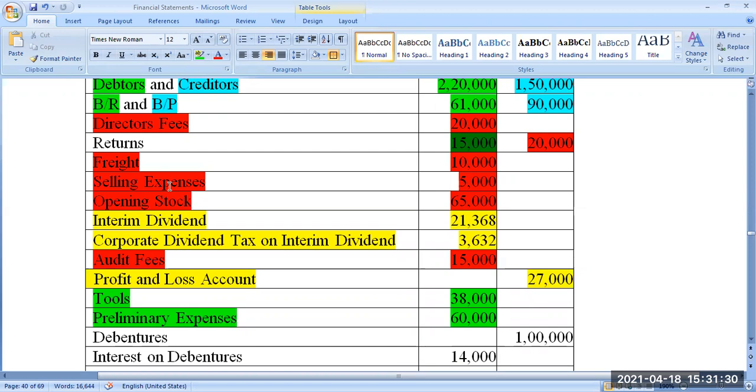Rajesh here. We understood the preliminary expenses, but after 3 years of registering the entity, I have enrolled in shops and establishment. I get a certificate for 3 years.